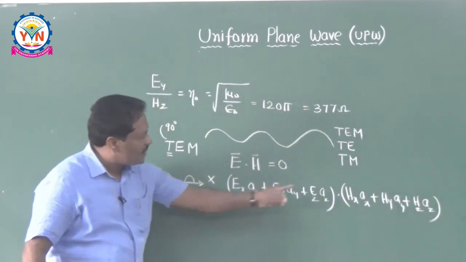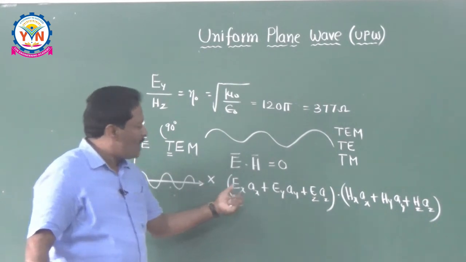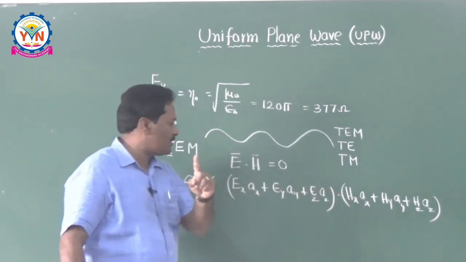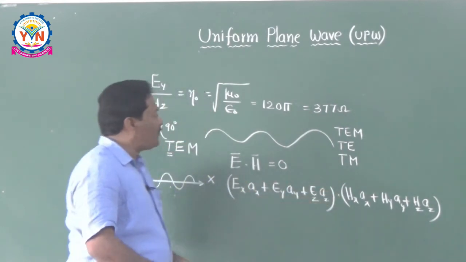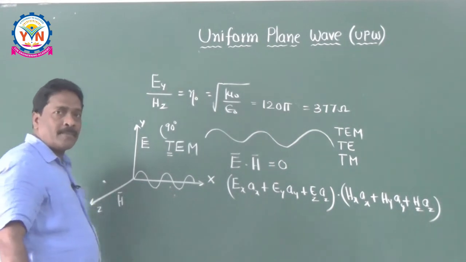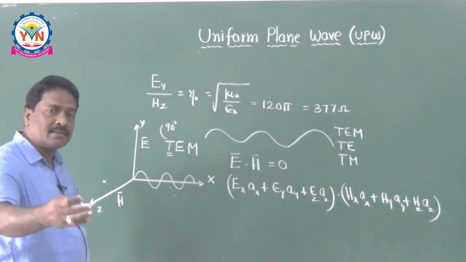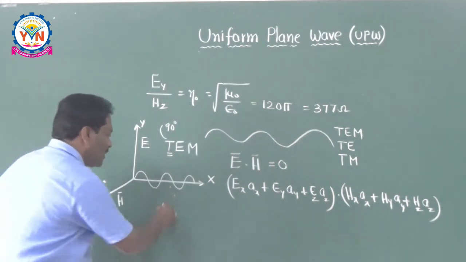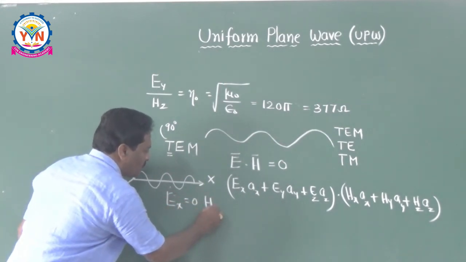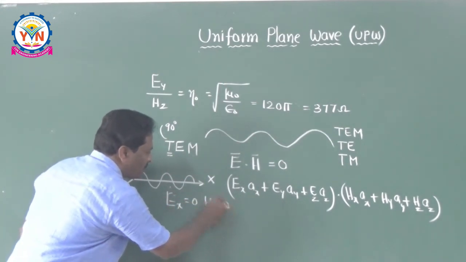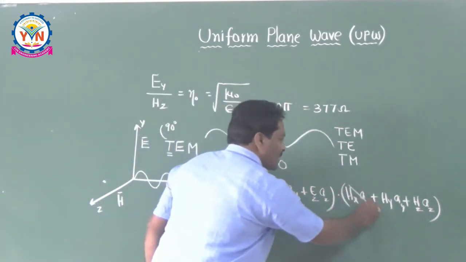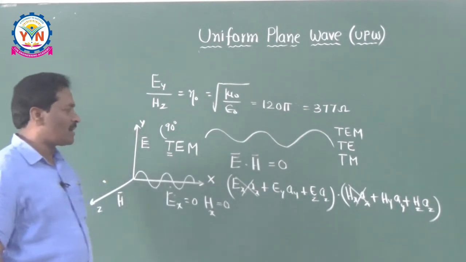Take the dot product of these two. Ex dot Ex, ax dot ax means it is 1, so Ex Hx. But friends, the wave is propagating in which direction? X direction. If the wave is propagating in x direction, what is the property it is telling? Ex is equal to 0 and Hx is also equal to 0. I told you the fields have no component in the direction of propagation. So Ex ax is not there, and Hx ax is also not there. It is cancelled out.